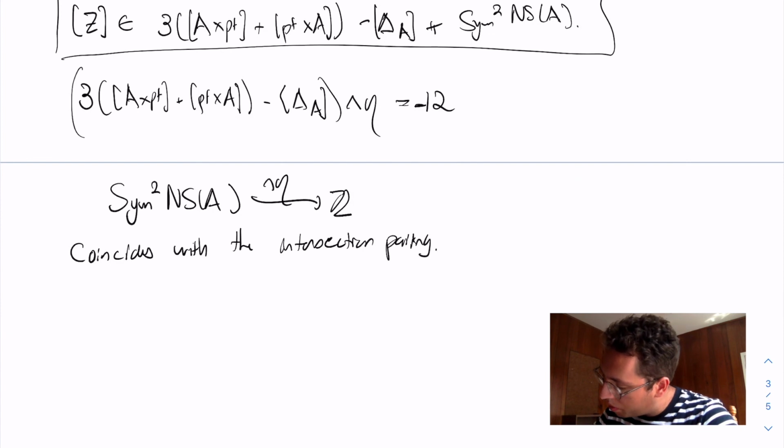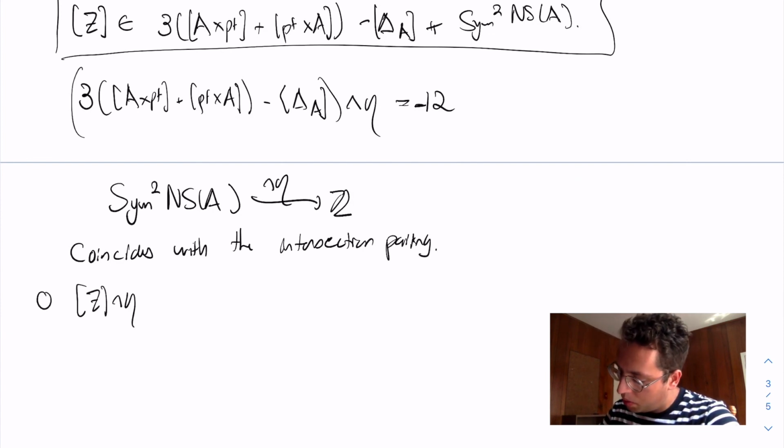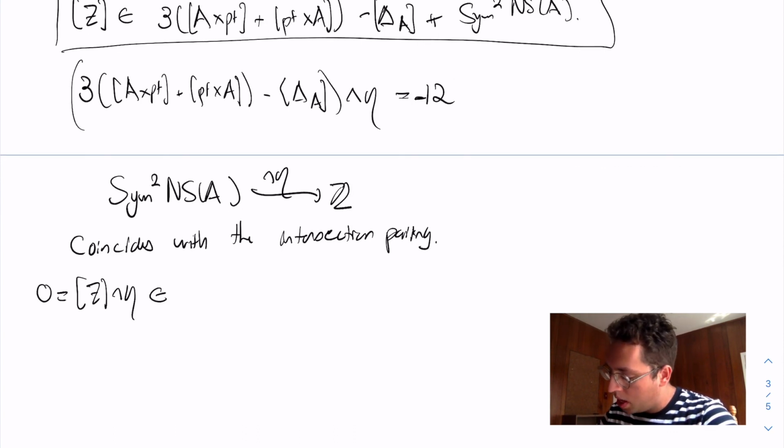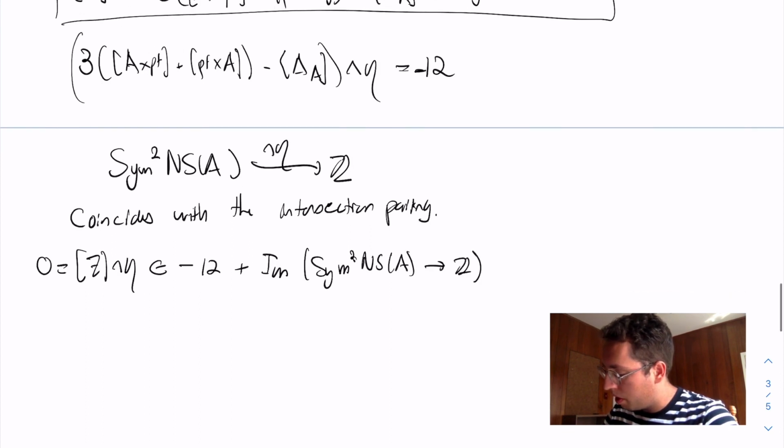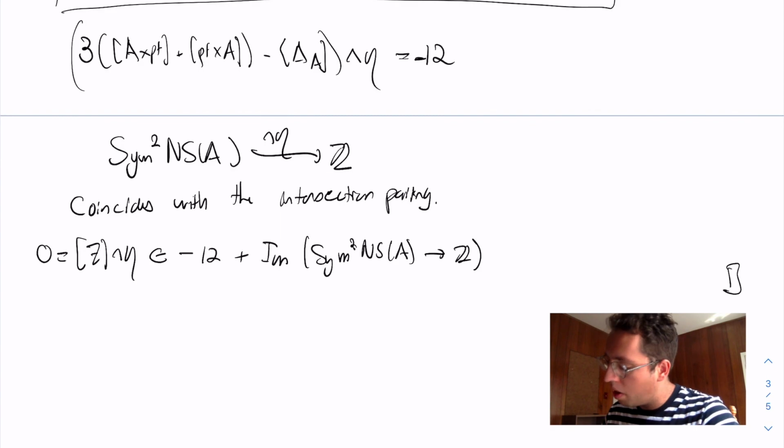Sorry, this is not 12, this is minus 12. So since I know that Z wedge eta has to be equal to 0, I get that this belongs to minus 12 plus something in the image of Sym2 of the Néron-Severi, the pairing on the Néron-Severi. All right, so this is exactly where I get the statement of the theorem.